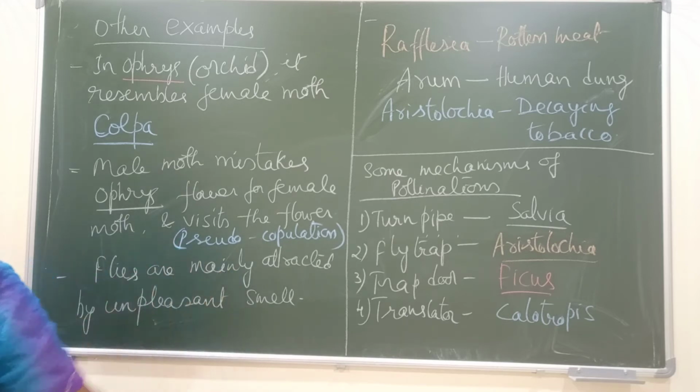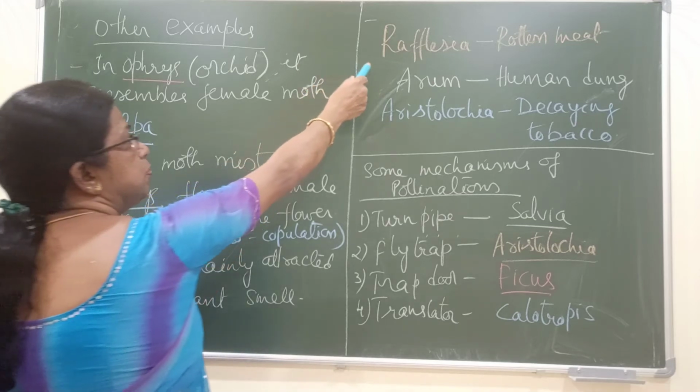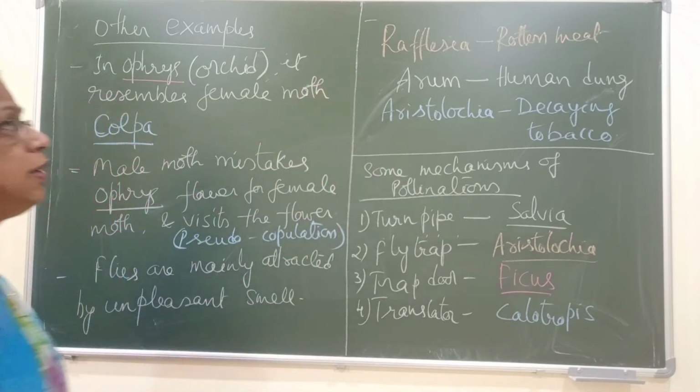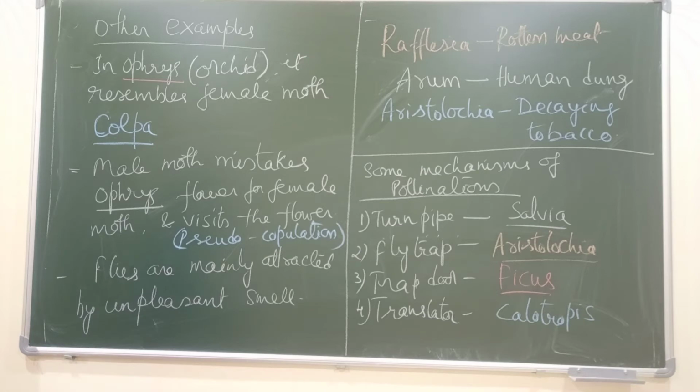Then, in other examples, flies are mainly attracted by unpleasant smell. So these plants are pollinated by flies, like Rafflesia, which gives a rotten meat smell, Arum, with a human dung smell, and Aristolochia, with a decaying tobacco smell. So these are pollinated by flies.